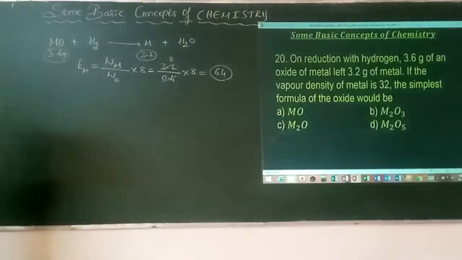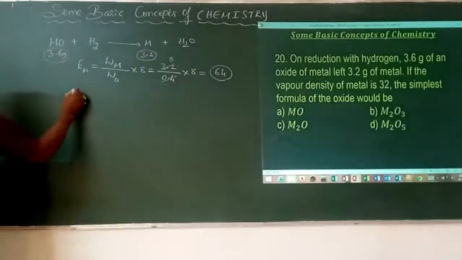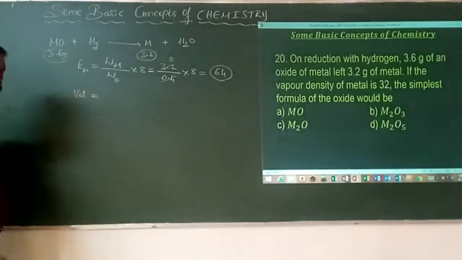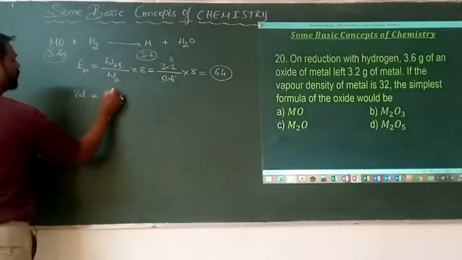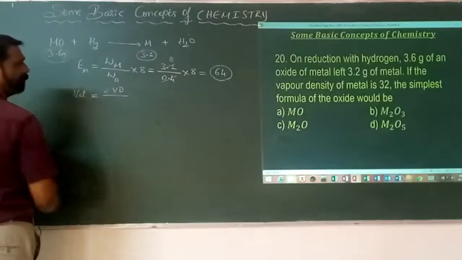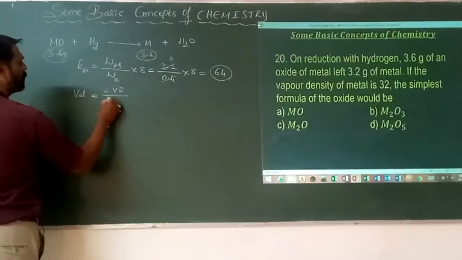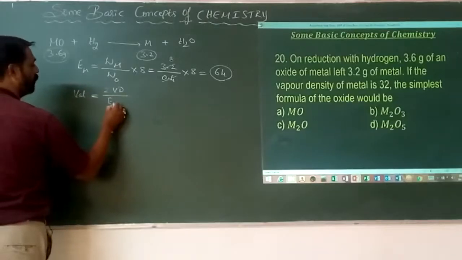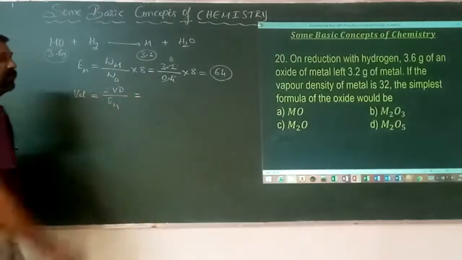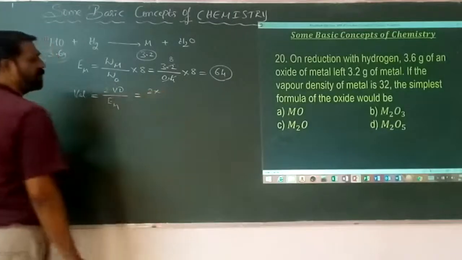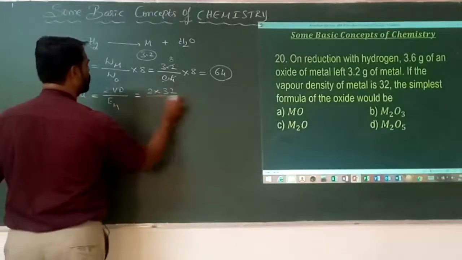In the second case, the vapor density of the metal is found to be 32, then what should be the simplest formula? Valency, we know, is equal to twice the vapor density divided by equivalent mass of that particular compound. That's 2 into the vapor density given, 32, divided by equivalent mass 16.